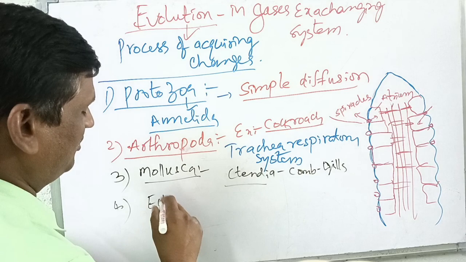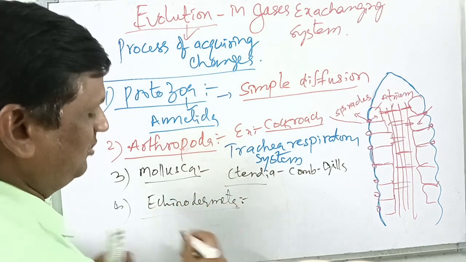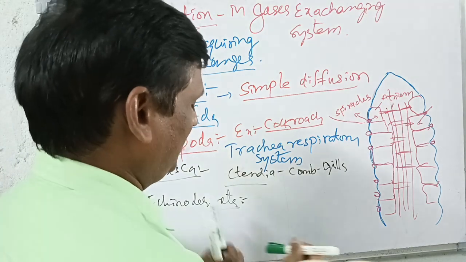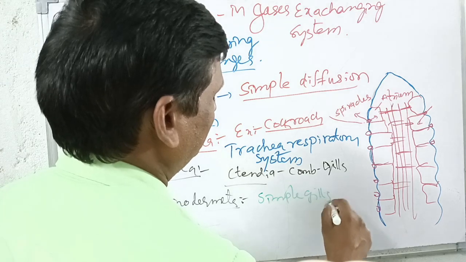Whereas echinodermata also has simple gills.